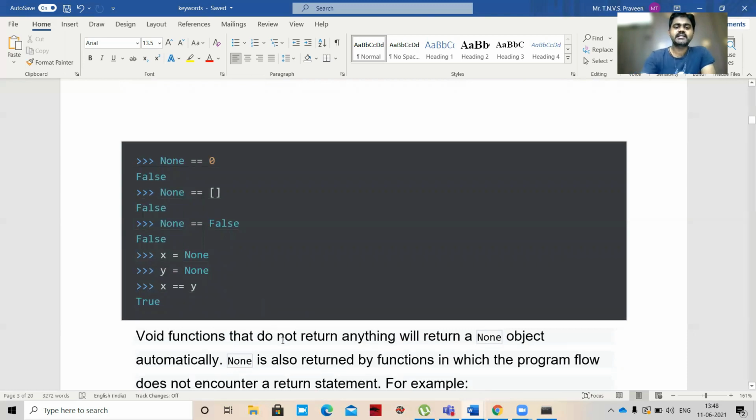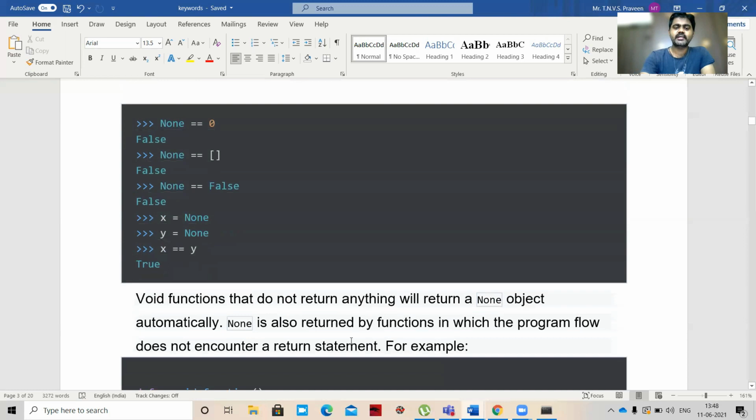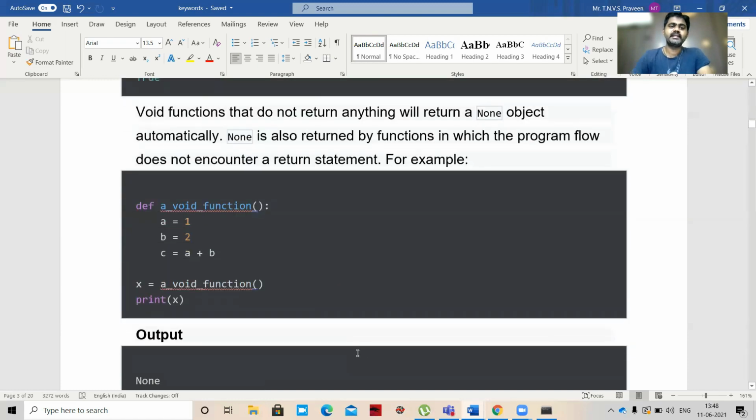So void functions that do not return anything will return a None object. Void means nothing. None is also returned by functions in which the program flow does not encounter a return statement. For example, def a_void_function. So def means we are defining a function in Python, and after that we should give a colon.